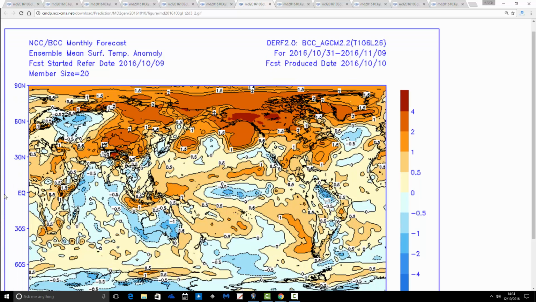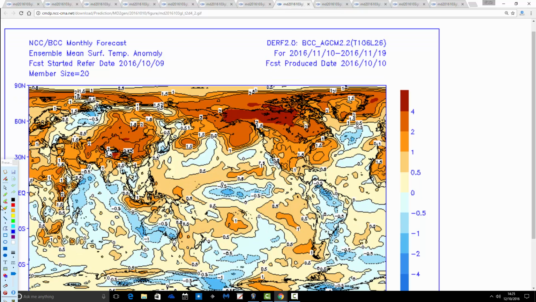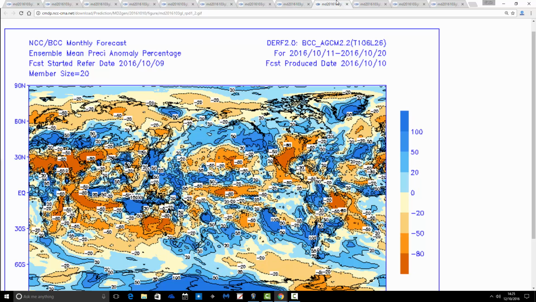First 10 days of November, this going from 31st of October to 9th of November, comes out a bit milder than average. So clearly the temperatures are recovering here over this 40-day period. It starts off quite cold and it gradually turns milder in terms of the anomaly anyway over the period. And then the final 10 days, which is the 10th through to 19th of November, that looks milder than average as well. So other than the coming 10 days, actually, it looks like a reasonably mild period, especially as we get through into November.